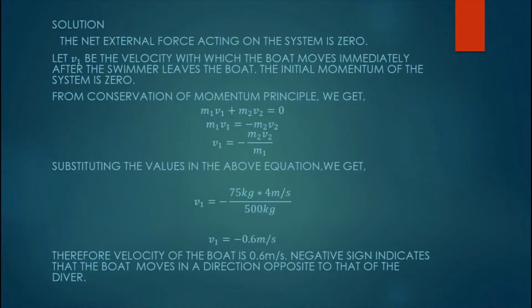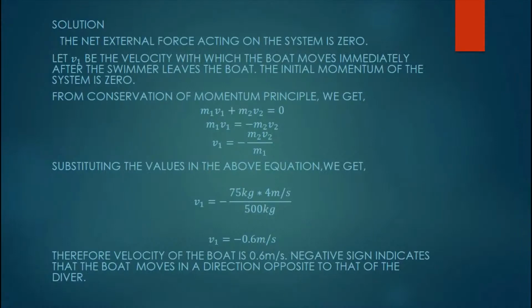In this case too, the net external force acting on the system is 0. Let v1 be the velocity with which the boat moves immediately after the swimmer leaves the boat. Since the initial momentum of the system is 0, from the conservation of momentum principle, we have m1 v1 plus m2 v2 equals 0.